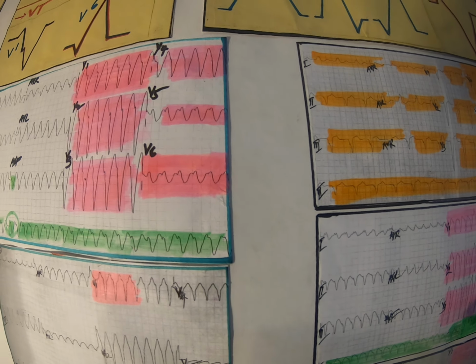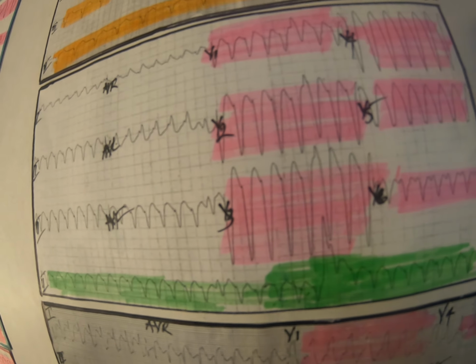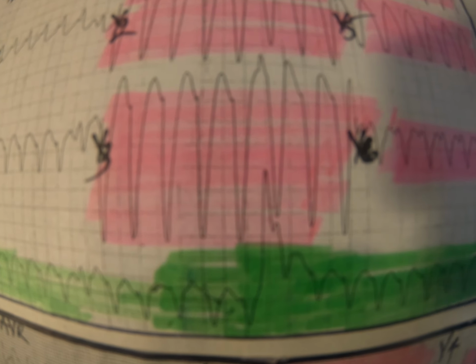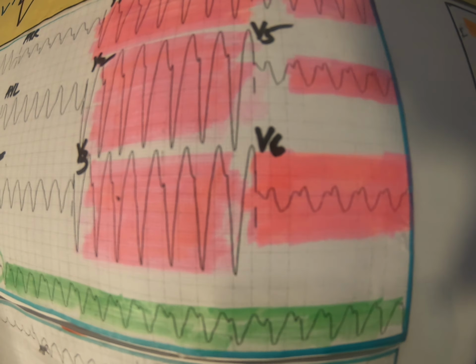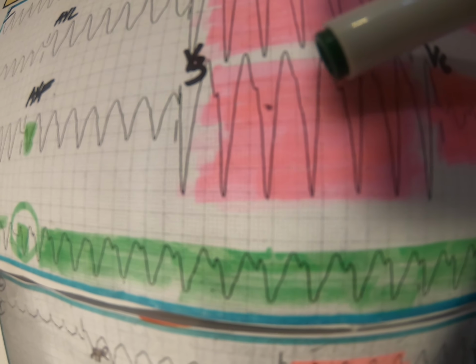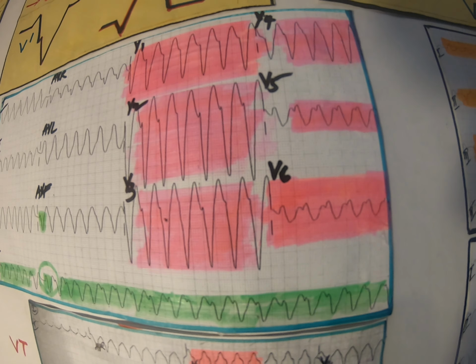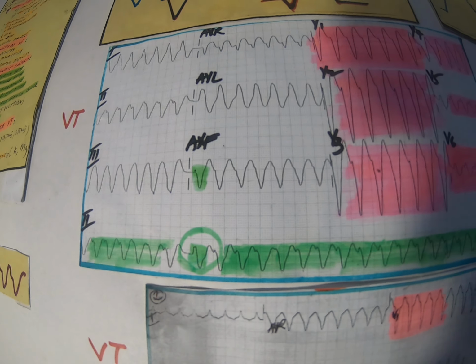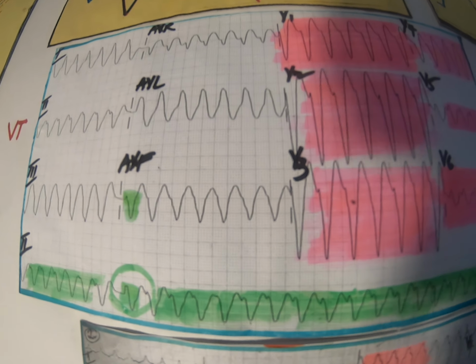If you look at the descent of the QRS in here, it's slick and it's fast. See, it's slick and it's fast. If you look at the descent of this one here, it's slurred. There is a slur or notch, so it's wide. So that's another feature to compare. Let's go to lead 2. In lead 2, we have here a fusion beat. I'm sure this is a fusion beat,